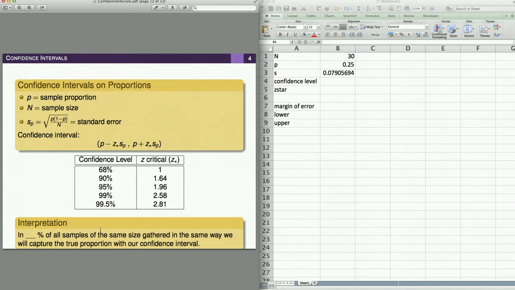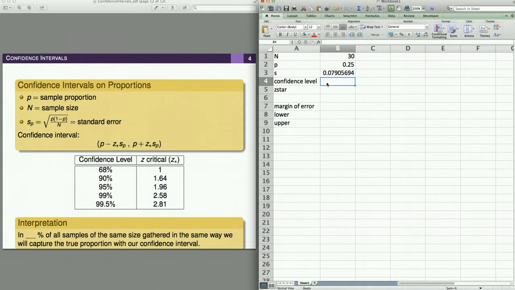And to make that determination, we use some critical values from the normal distribution, which tells you how far out to go from your estimated mean in order to capture a certain percent of your information. So if my confidence level is, say, 90%, then my critical value is 1.64 from this table.